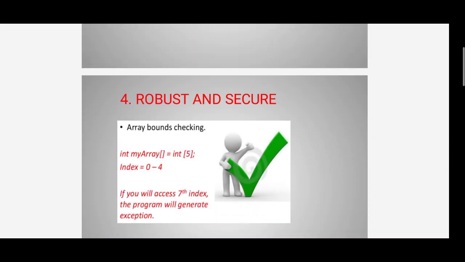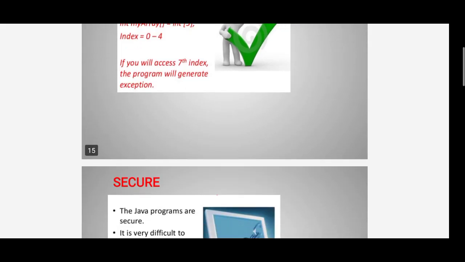Array bounds checking: here the index is 0 to 4, int my array, a single dimension array, equal to int 5. If the index is out of range, the program will generate an exception.